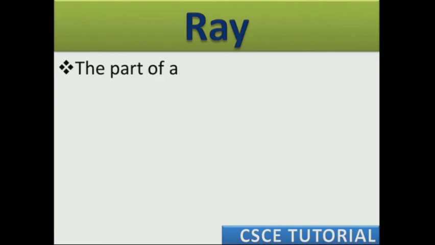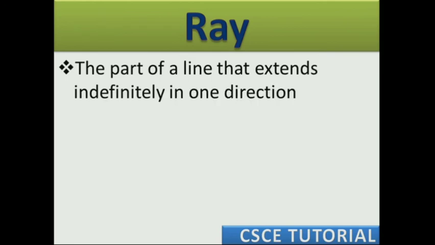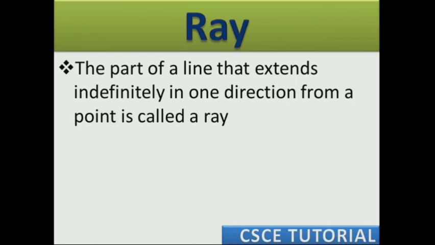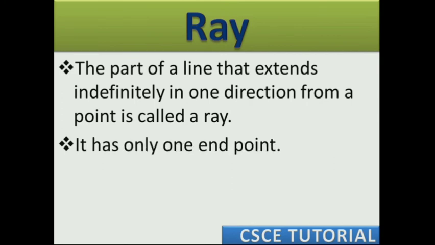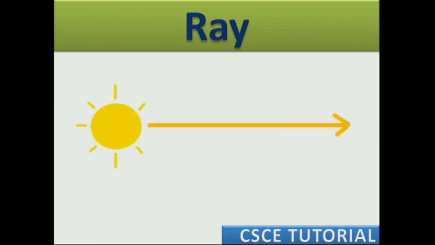Next is ray. The part of a line, a small part of a line that extends indefinitely in one direction only. It has one starting point and it moves endlessly in the other direction. So this is called a ray. It has only one end point. For example, can you tell me the examples of ray? Have you ever seen sun rays? Sun rays are starting from the sun and it is moving endlessly in the other direction. It is not ending anywhere. So one starting point and moving endlessly in the other direction, this is called ray.